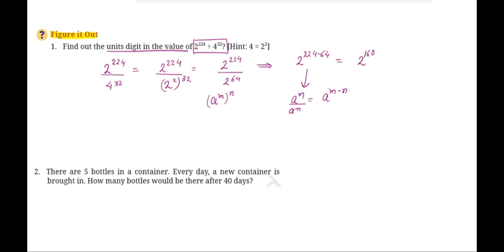अब लेट अस सी व्हाट इज 2 to the power of 0. 2 to the power of 0 1 होता है. देन 2 to the power of 1 2 होता है. 2 to the power of 2 4 होता है. Then 2 to the power of 3 is 8 and 2 to the power of 4 is 16. Again, let's talk about 2 to the power of 5 is 32, right, and so on.